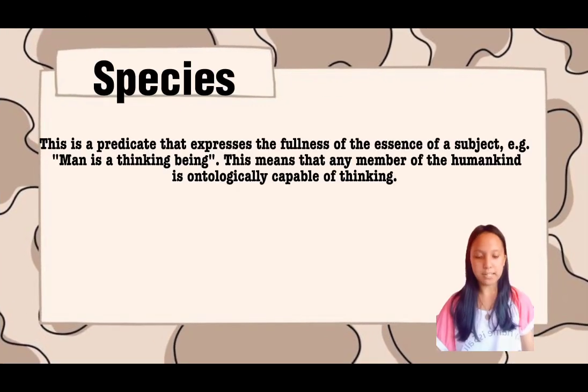The second one is species. This is a predicate that expresses the fullness of the essence of a subject. For example, man is a thinking being. This means that any member of humankind or the human species is ontologically capable of thinking.